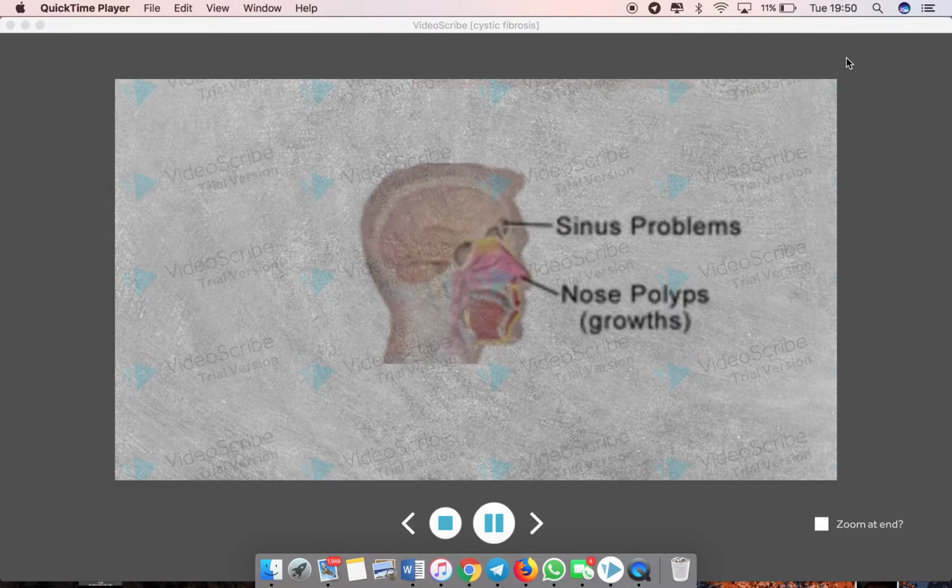Mucus can also thicken in the paranasal sinuses. This now thickened mucus is unable to be drained appropriately. As a result, the mucosa becomes inflamed. This results in facial pain, fever, and headaches. Chronic sinusitis results in the formation of polyps.